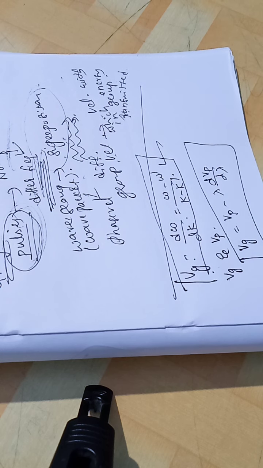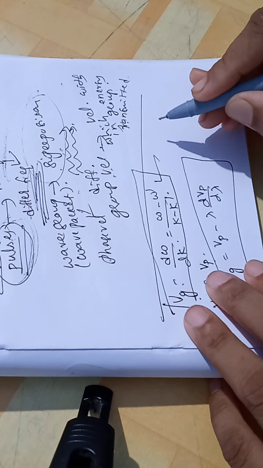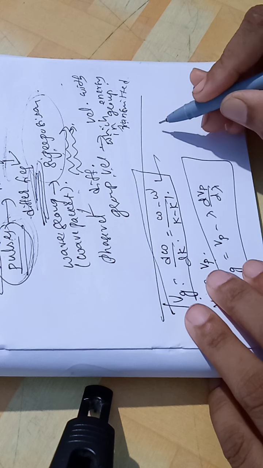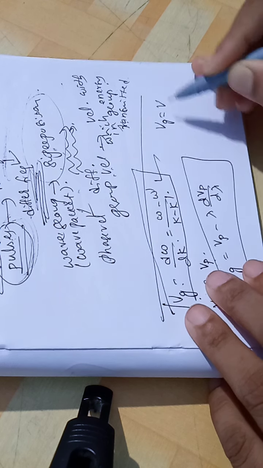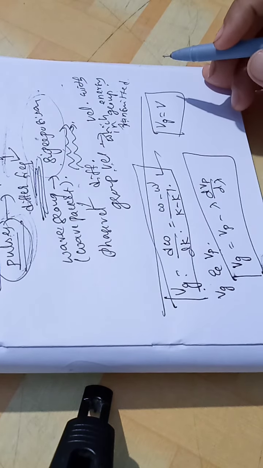Also we can prove that the de Broglie wave group associated with a moving particle travels with the same velocity as the particle. Vg equal to v.